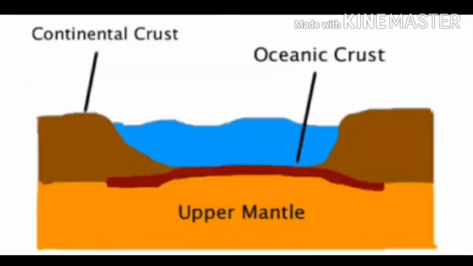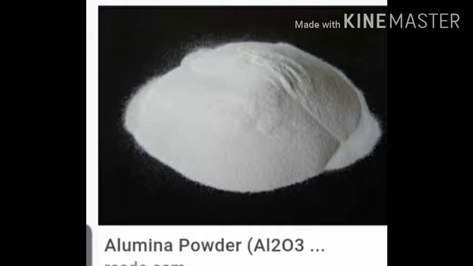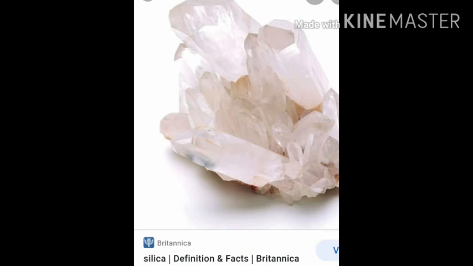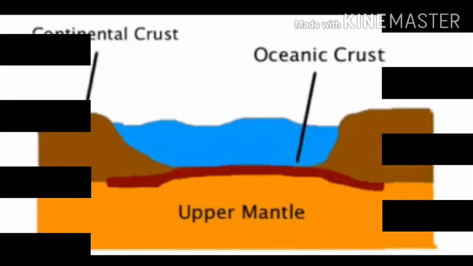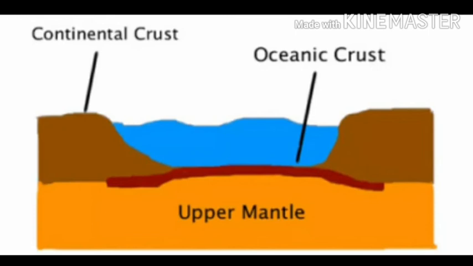Now let's see what these three layers are made up of, the minerals that are found over here. The main minerals found over here are silica and alumina, or aluminium oxide, we can say. Now, students, what are the properties of these minerals? What are their uses? You will be studying about them in your science subject also. Fine.